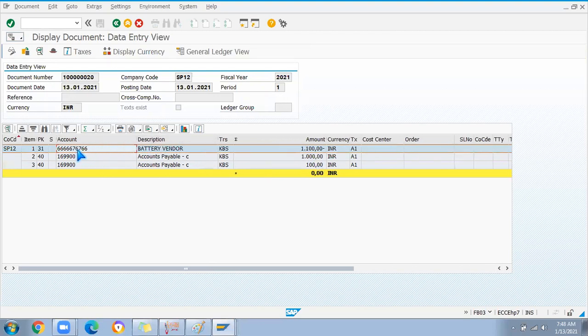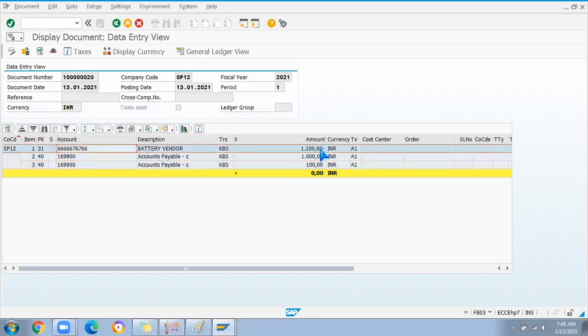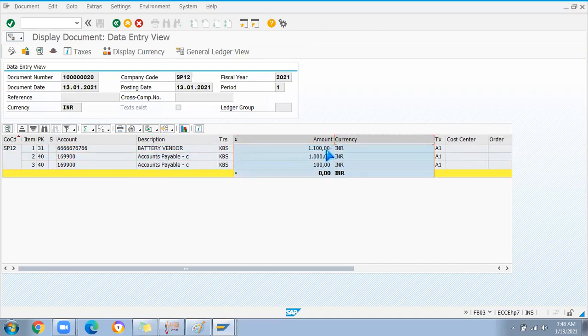You can see this vendor number, and this is our own account where the money is removed and paid to the vendor. Going into the vendor account, how the money will be credited to the vendor account, everything will be handled in the back end. Maybe the payment process will happen monthly or maybe on a weekly basis, depending on how they are going to settle the value to the vendor. That is again the finance part.